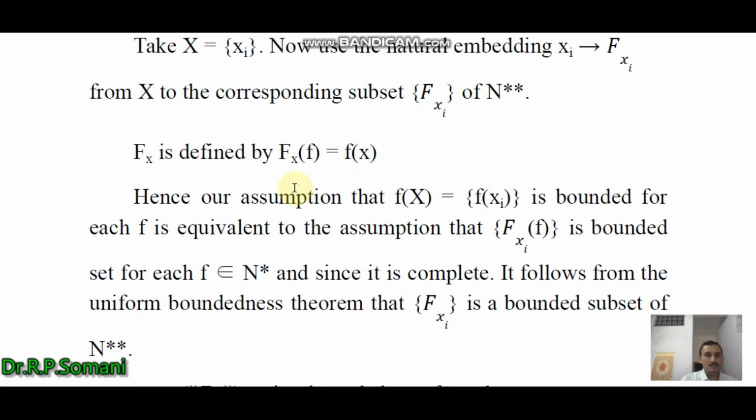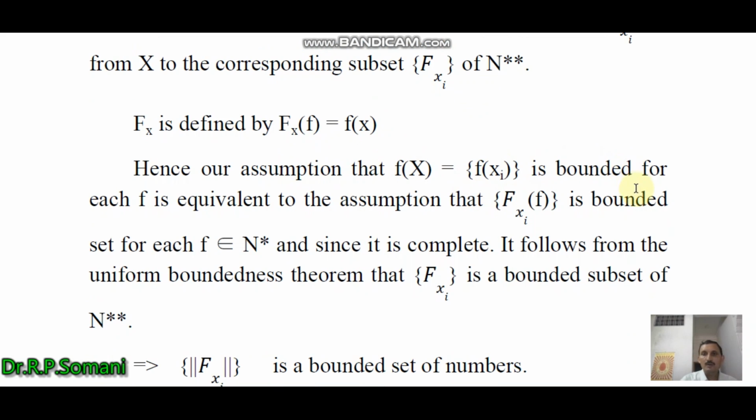Hence our assumption that f(X) is bounded for each f is equivalent to the assumption that F_xi(f) is a bounded set for each f belonging to N star.